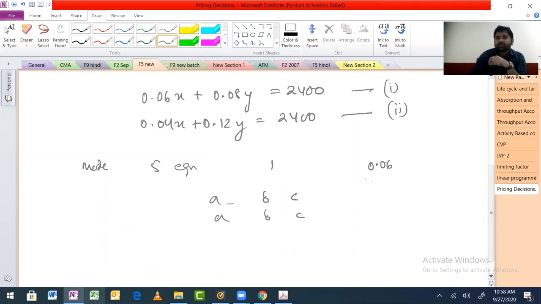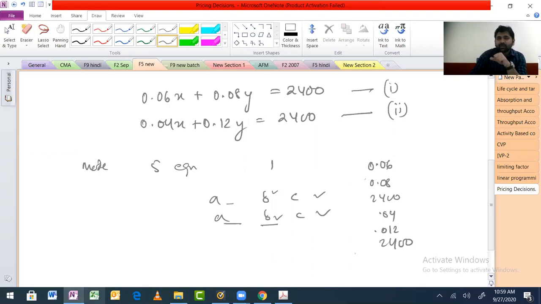Then type 0.08 equal to, that will go here. And then 2400 equal to, that will go here. Similarly, again 0.04 and equal to, it will go here. And 0.012 equal to, and 2400 equal to, it will go here.